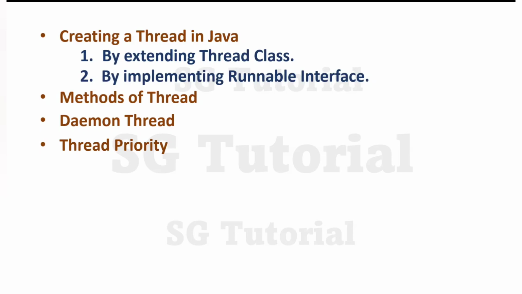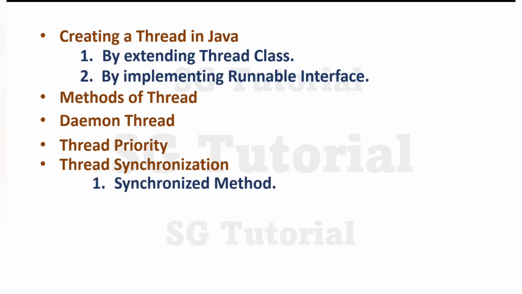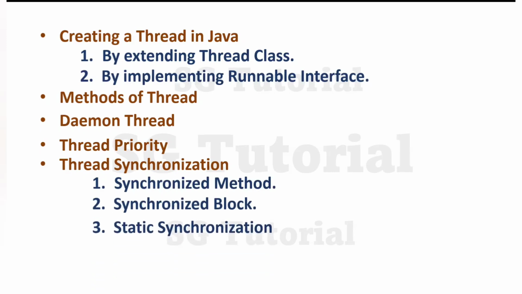Then we are going to see most important topic in multi-threading and it's thread synchronization. In that I will explain what is synchronization, why do we need to use synchronization, what are the advantages and disadvantages of synchronization. And then I will explain how we can achieve synchronization. So we can achieve synchronization by using synchronize method, synchronize block and static synchronization. Okay, and at the end I will explain about inter-thread communication. Here we will see what is inter-thread communication, by using which methods we can achieve inter-thread communication and all. Okay. So these are the topics that we are going to discuss in this course.